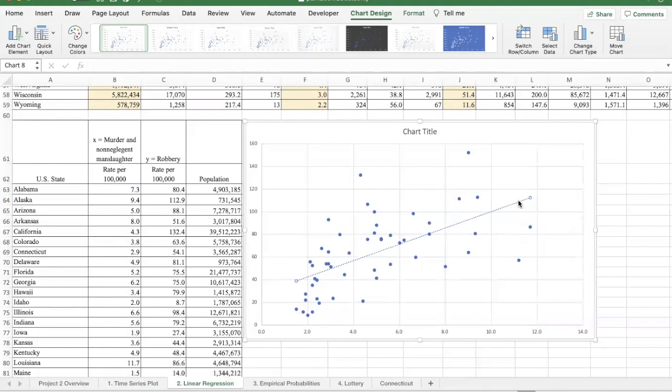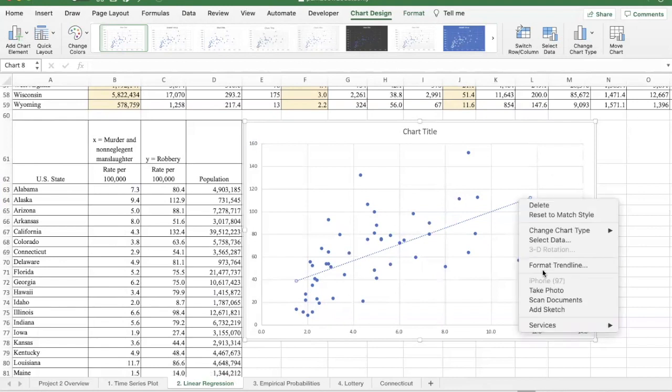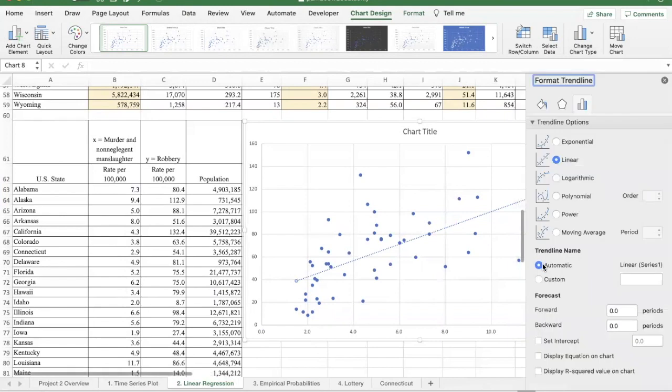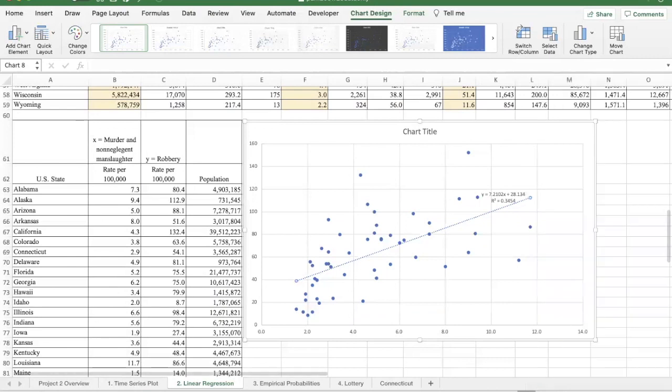If you click on this trend line and then right click, you can format it. You want to do this because you want to come down here and enter the equation of the best line fit on the graph, or at least close to it. And you want to display R squared. R squared is what we call the variance, and it's 0.354.